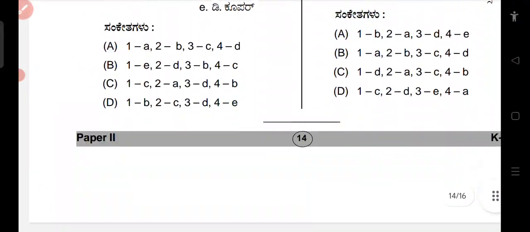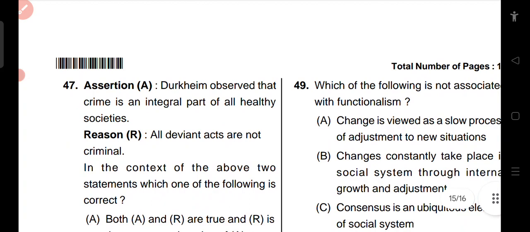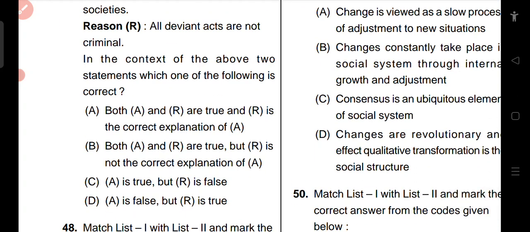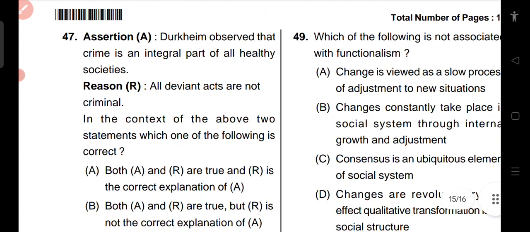Question number 47. Durkheim observed that crime is an integral part of all healthy societies because all deviant acts are not criminal. Both are true, and R is the correct explanation of A. Both are true, but R is not the correct explanation. A is true, but R is false. A is false, but R is true.